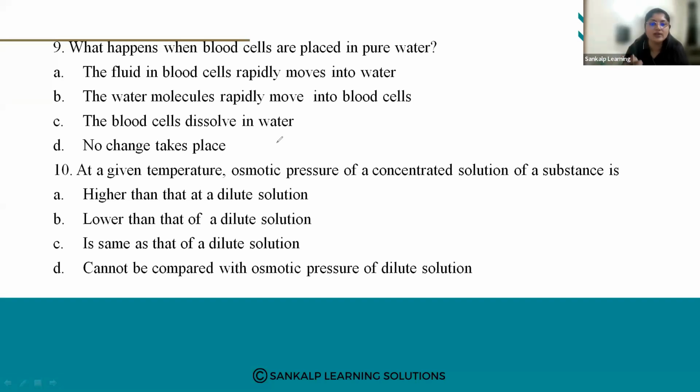If the concentration is lower, the number of ions will be less, right? So the osmotic pressure of a concentrated solution will be higher and that of a dilute solution will be lower, because it depends on the number of ions. Is it clear? As we solve the numericals, I'll be revising the formulas at that time.